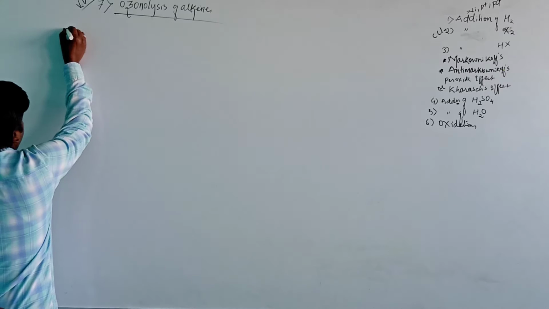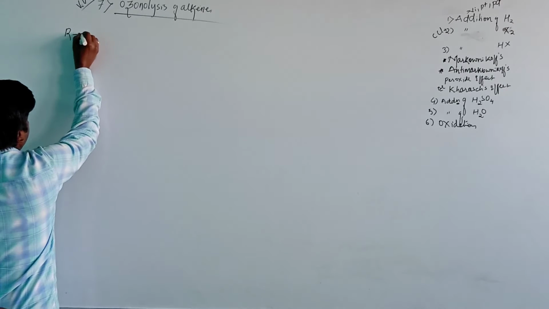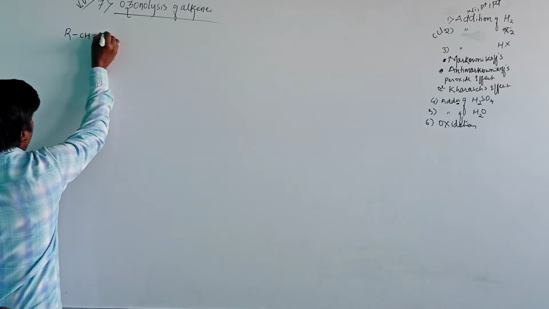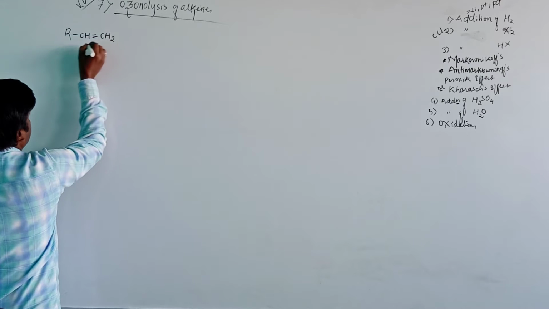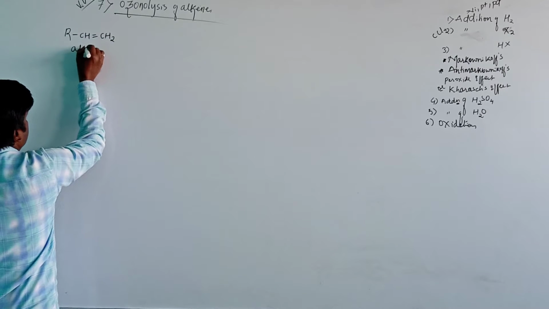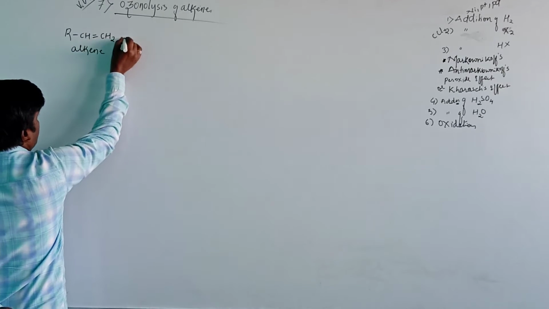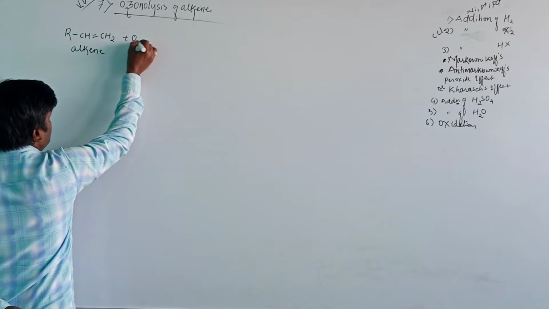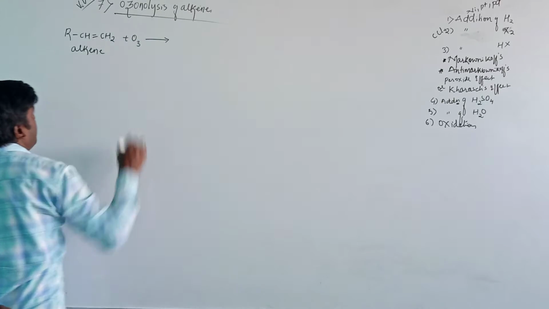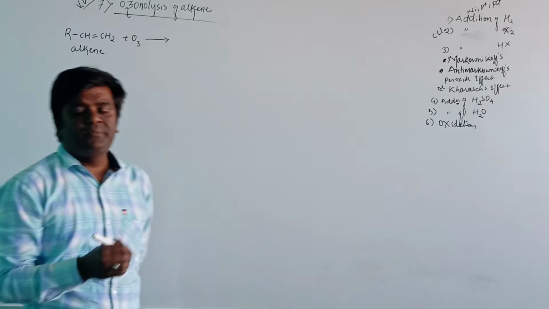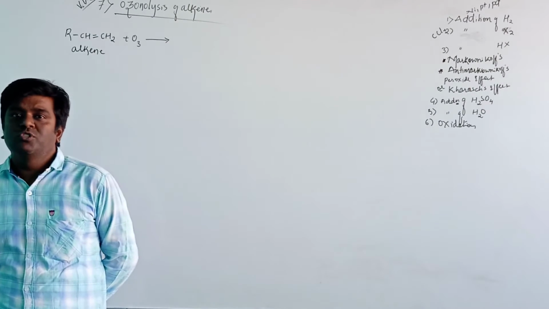In general representation, RCH double bond CH2 is the alkene. When the alkene reacts with ozone, it gives a compound called a cyclic ozonide.